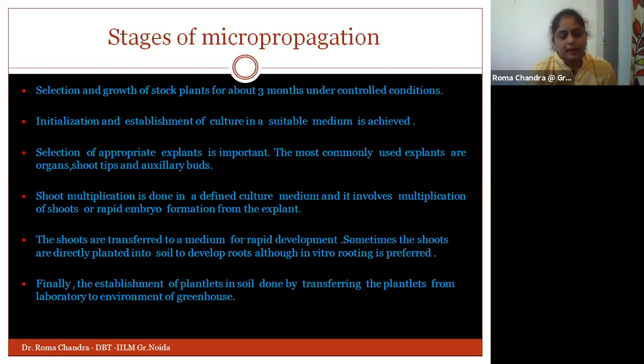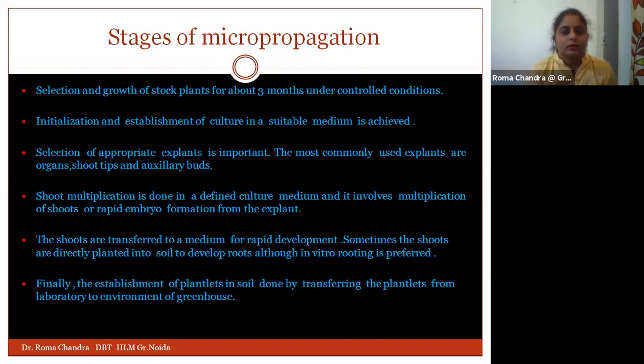As well as that, we will have our own environmental conditions, whether we are talking about temperature, light, humidity, and all the basic requirements that a plant needs to grow. All this is being created. So while preparing the initialization and establishment of the culture, we need to consider all these factors: what are the basic requirements of that particular variety, what conditions it needs, and depending on that we create the artificial environment for the growth of the plant.